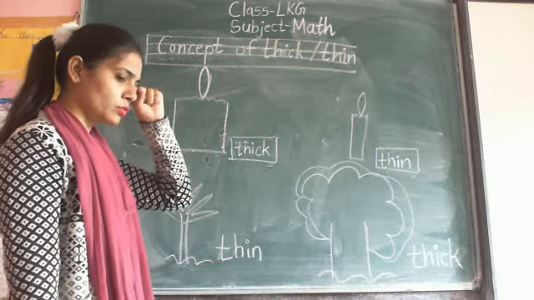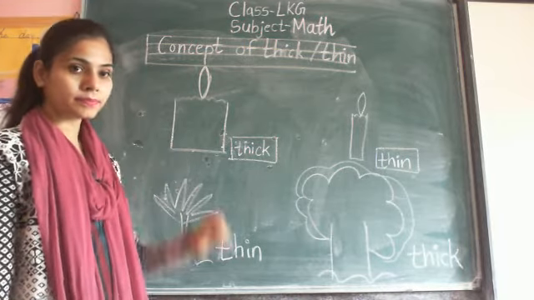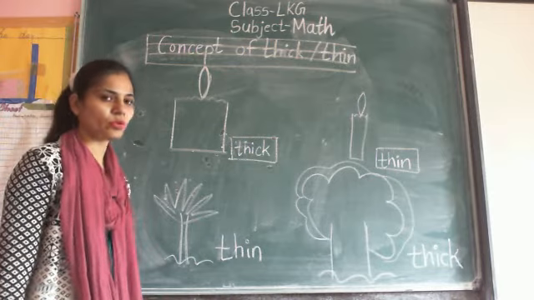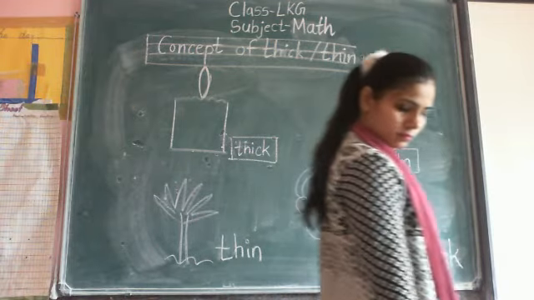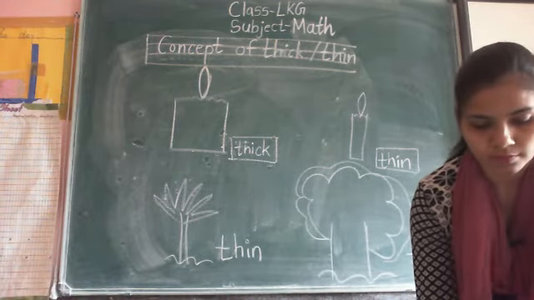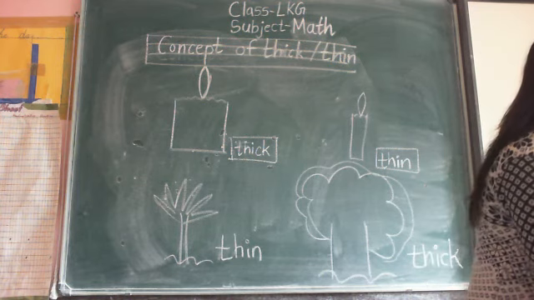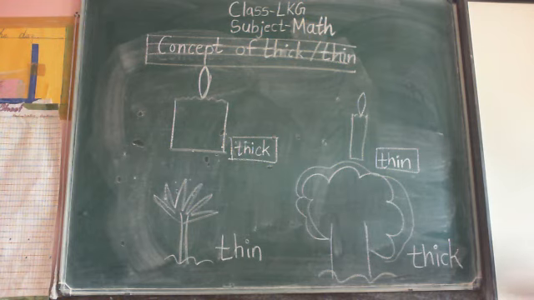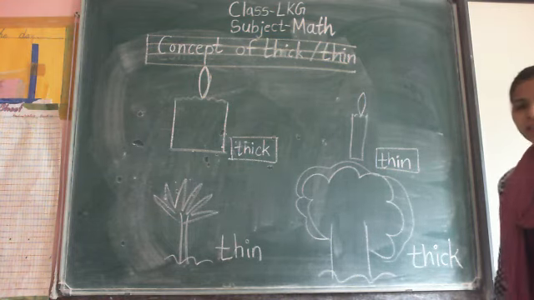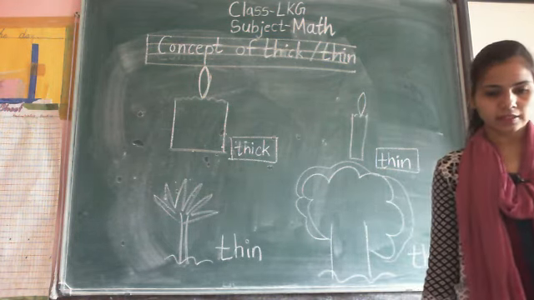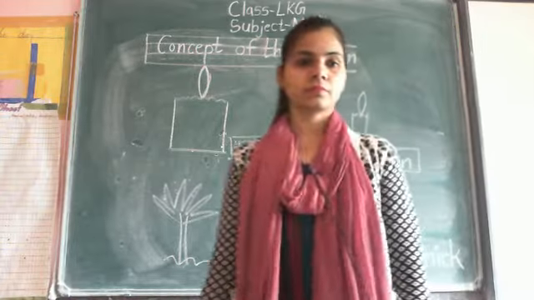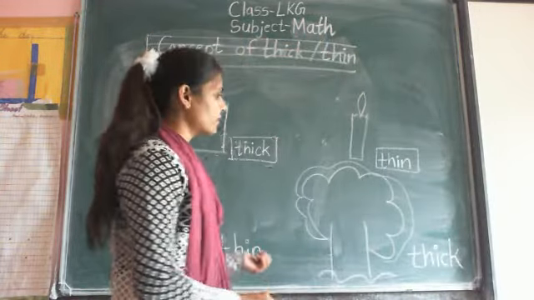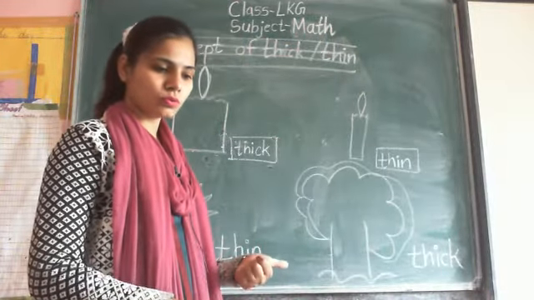Note down all the 2 examples from the board. Thick and thin. After 2 examples, write the next 2.